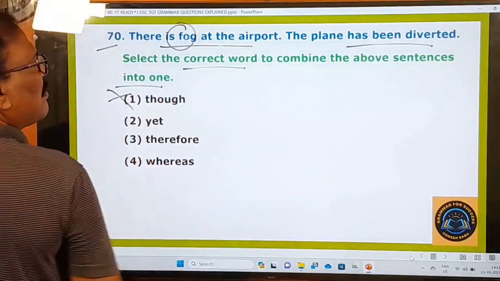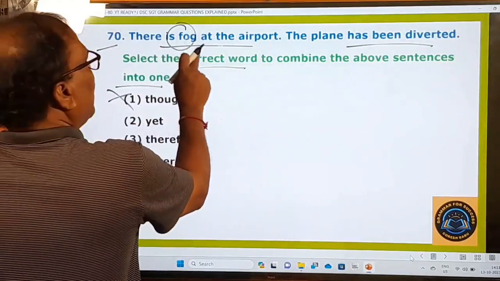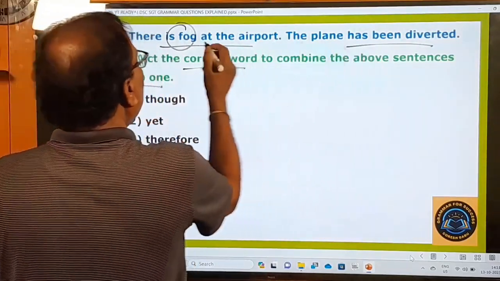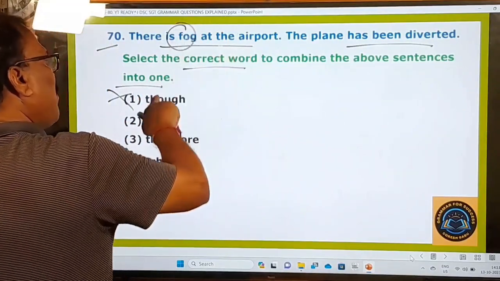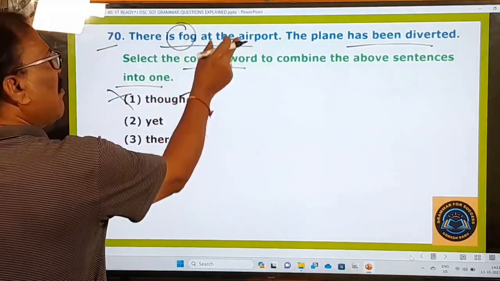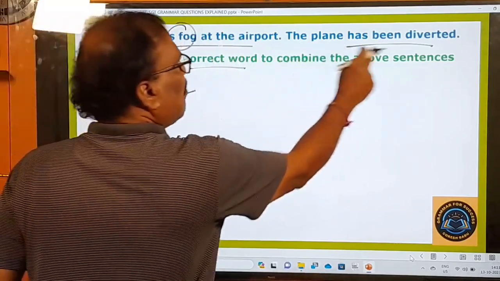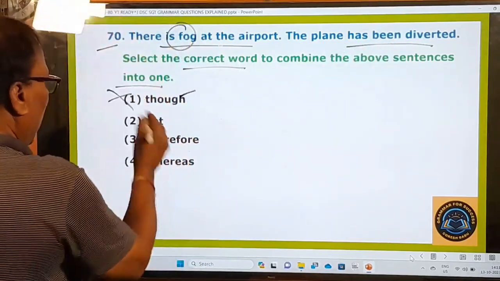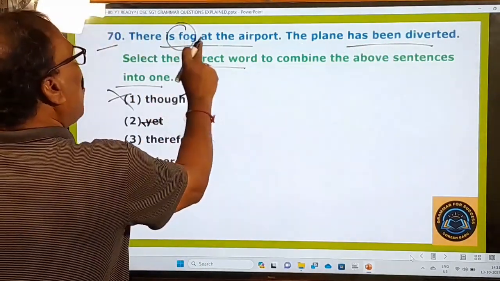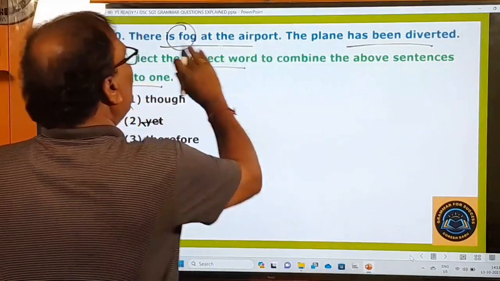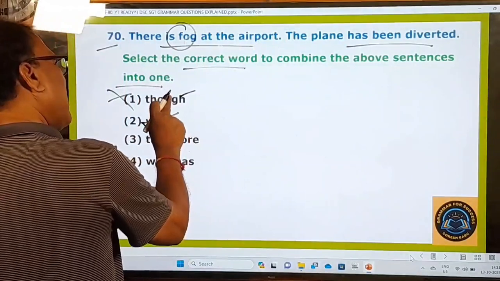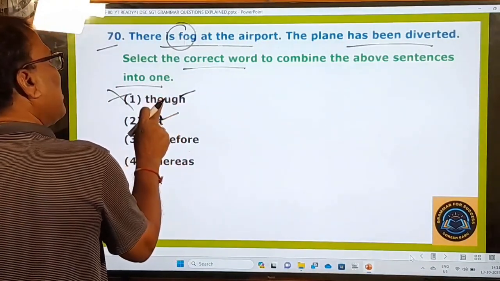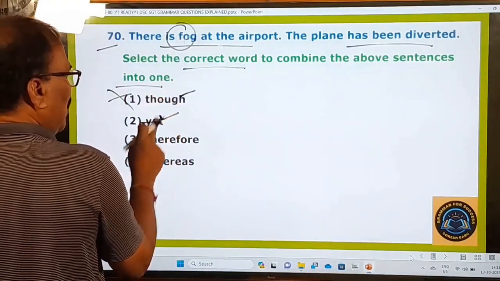Though, wrong. Though there is fog at the airport, you cannot say that, you cannot use that. Though means even though, right? Though there is fog at the airport, the plane was diverted, no. Though is a subordinate conjunction, this is a coordinating conjunction, both convey the same meaning.